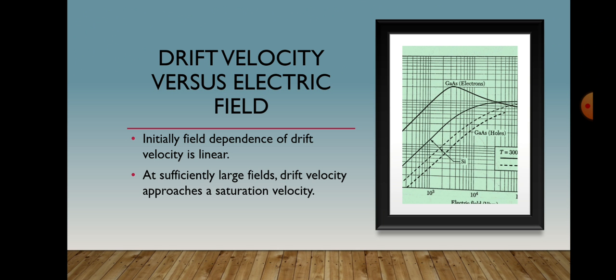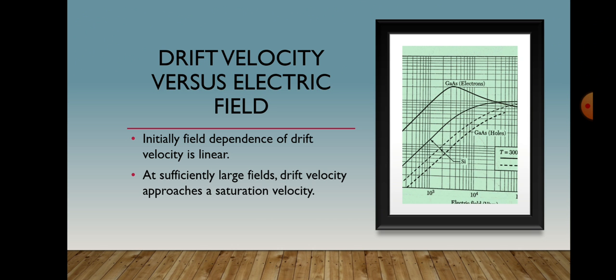The experiment results can be approximated by empirical relations. The velocity Vn or Vp can be given as Vs divided by [1 plus (epsilon divided by epsilon 0) to the power gamma] bracket close to the power 1 by gamma, where Vs is the saturation velocity, of the order of 10 to the power 7 centimeter per second for silicon at 300 Kelvin.